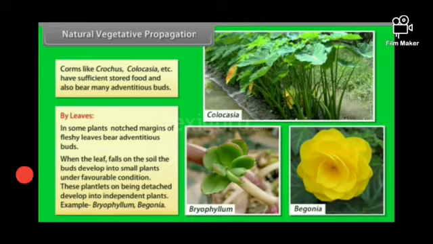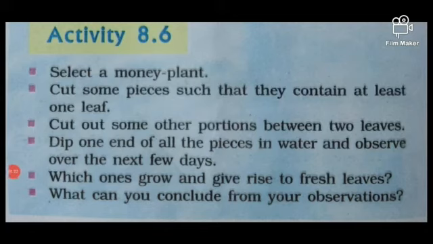Let us have an activity, page number 132, activity 8.6. See, students, select a money plant. Cut some pieces such that they contain at least one leaf. Cut out some other portions between two leaves. Dip one end of all these pieces in water and observe them for a few days. You can see some new development taking place in the leaves. If you sow them in the soil, they grow as new individuals.